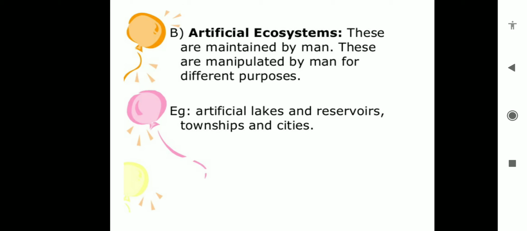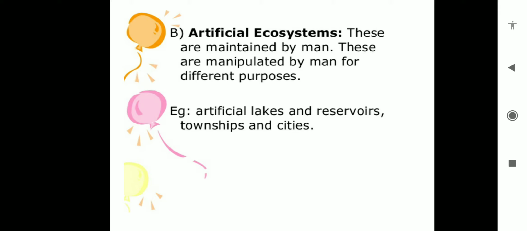Students, another type of ecosystem is the artificial ecosystem. It means it is maintained by humans. These are manipulated by man for different purposes. So the natural ecosystem is made and maintained by nature, but the artificial ecosystem is a man-made ecosystem because it is maintained and manipulated by humans.